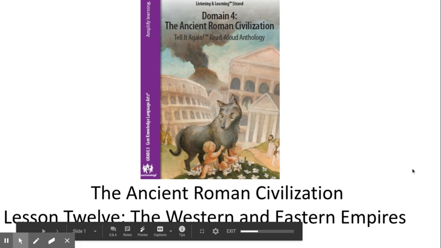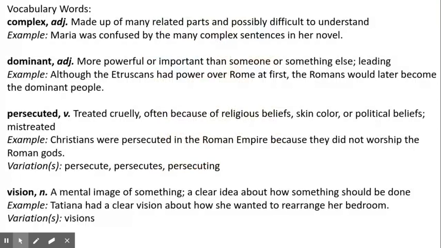Hello, third graders. We are still studying the ancient Roman civilization. This is lesson 12, the Western and Eastern Empires.